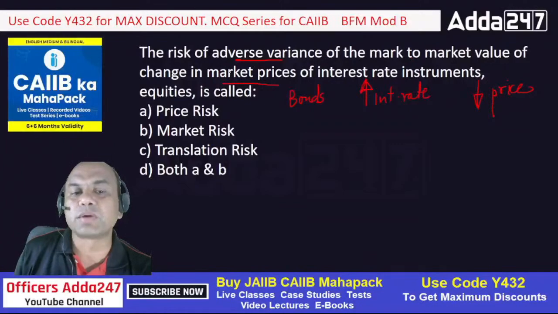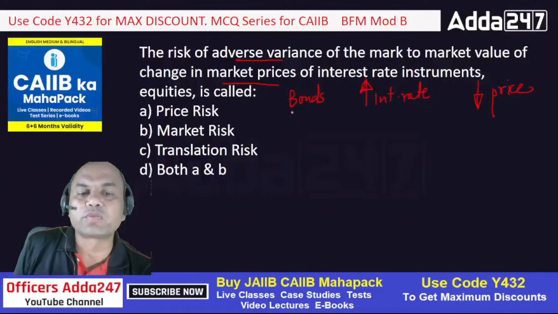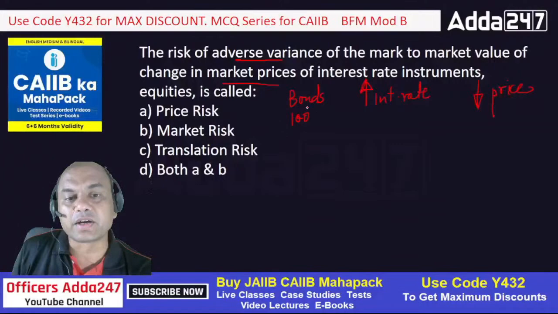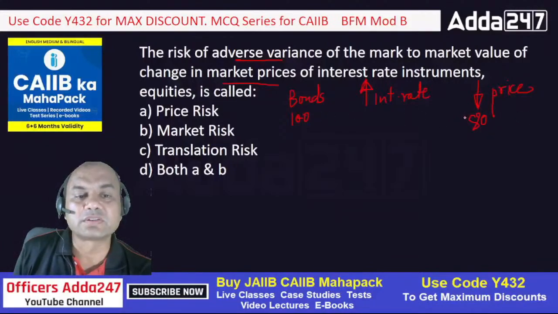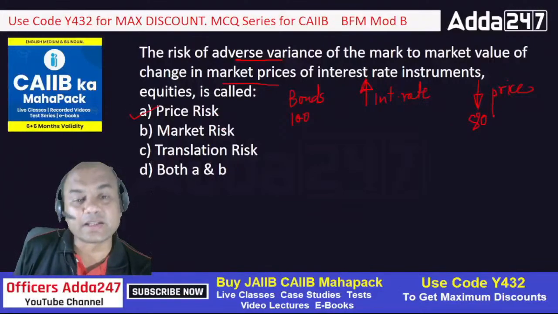Adverse variance of mark to market in the market prices of the interest rate instruments. So if the price of my bond goes down because interest rates are going up, say I bought this bond for 100, and these bonds are always liquid. Now the price of this bond is, let's say, 80 rupees. If I go to sell it in the market, I'll take a hit of 20 rupees. So that will result in a price risk, isn't it? And market risk, yes, it will be.